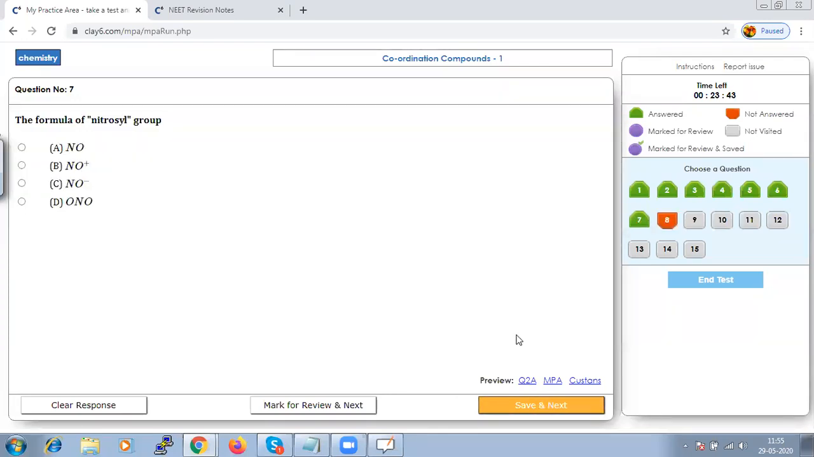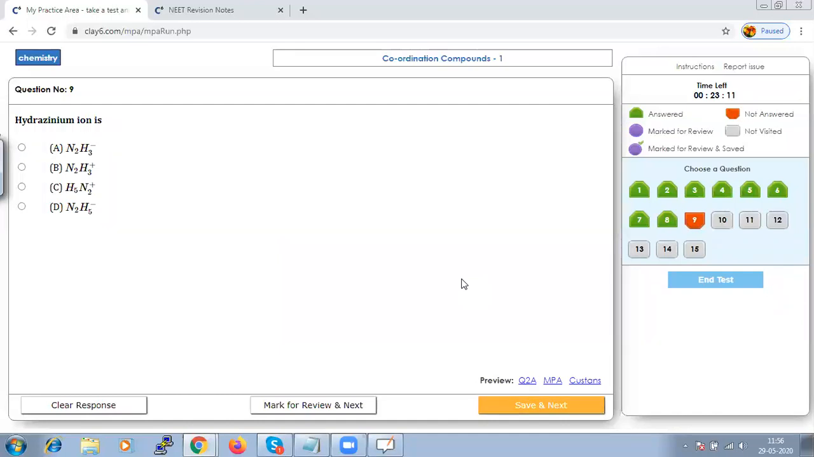The formula of nitrosyl group. We have to say the formula. Nitrosyl group or nitroso will always refer to a functional group in an organic compound which will have an NO group attached to the organic. So the nitroso group, or nitrosyl group, is nothing but your NO. Option A. Let us save that and go to next.